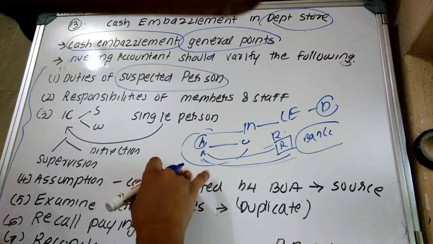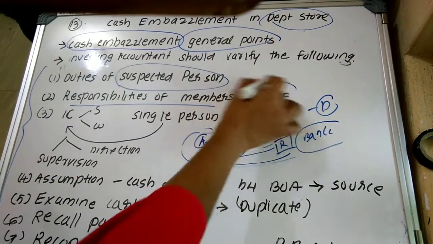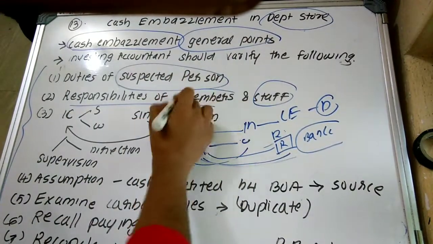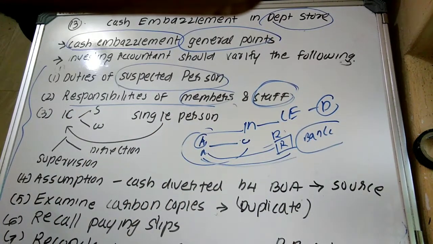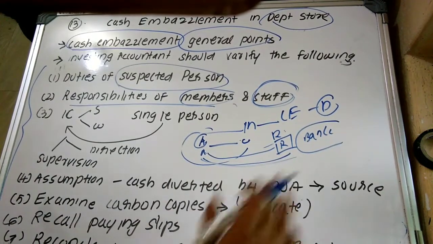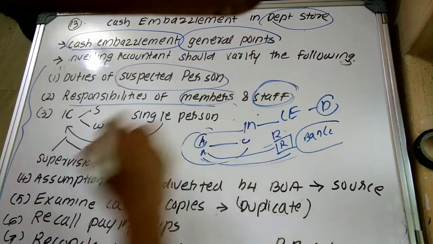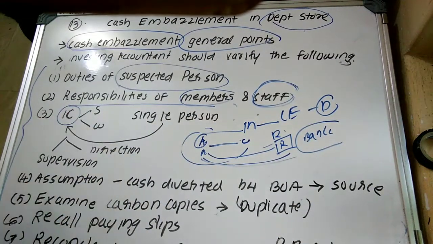First of all, the investigating accountant should determine this aspect, and thereafter the responsibilities of the members and staff. That is, the investigating accountant should examine the responsibility of each member as well as each staff, because this is a question of cash embezzlement, right friends? And he can't rely 100%; he should apply all the investigation procedures on each and every item, right? Then he should examine the internal control system.